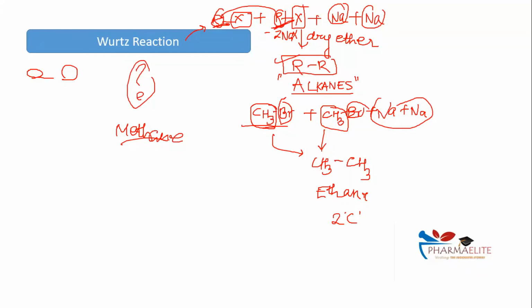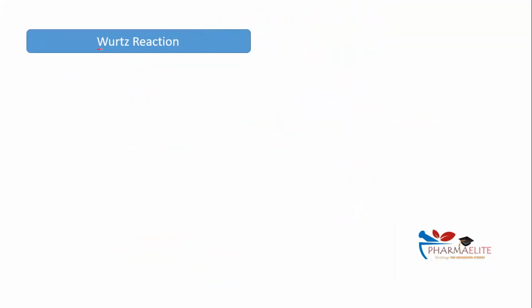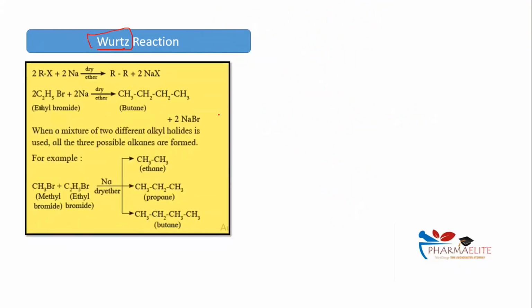How does the question come up in the exam? The question would be: methane cannot be prepared by which of the following reactions? And one of the options would be Wurtz reaction. In GPAT, no one is going to ask you to write the mechanism or a detailed reaction. The questions will be twisted. They'll ask you methane cannot be prepared by which of the following reactions? The answer is Wurtz reaction. Again, how do you identify the Wurtz reaction?